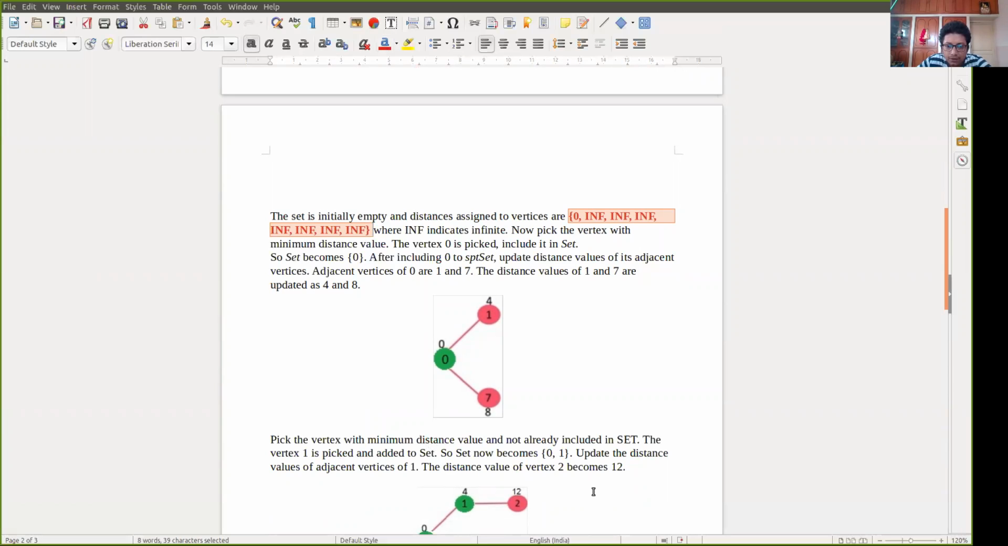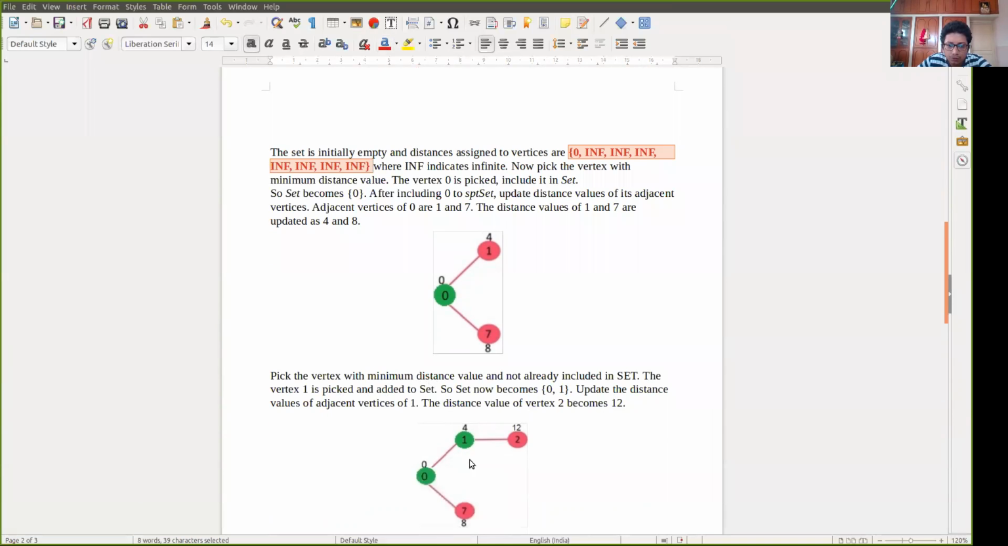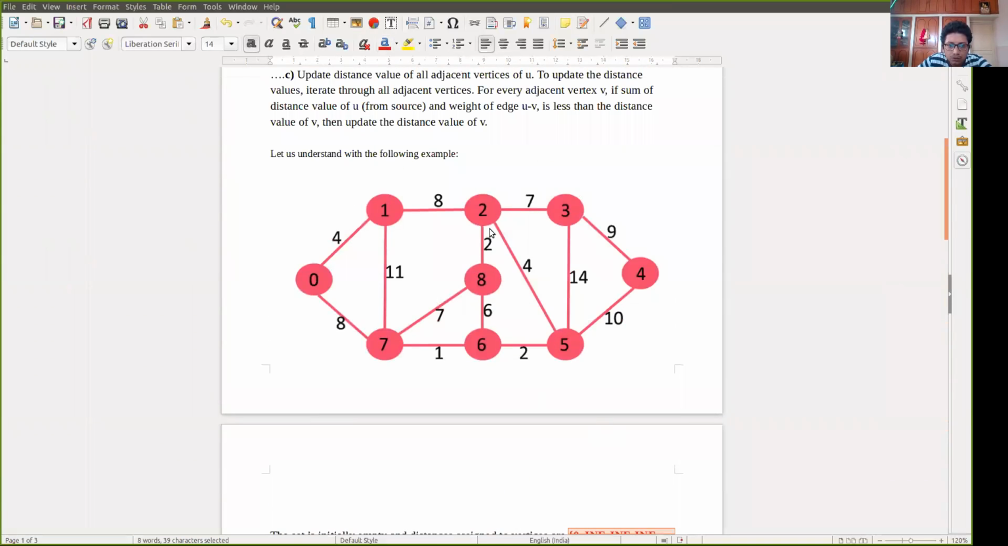The adjacent vertices of 1 are 2 and another is 7. Among 2 and 7, which one is the least? Obviously 2, so we will choose 2. What will be the distance of 2 from the source node 0? This will be 4 plus 8, that will be 12. We will always calculate it from the source node, not from the intermediary node.